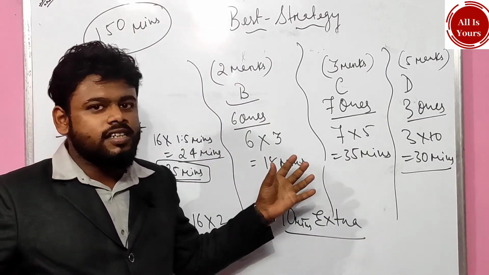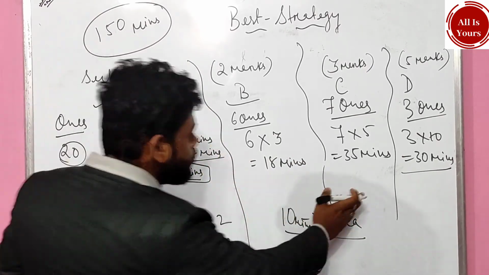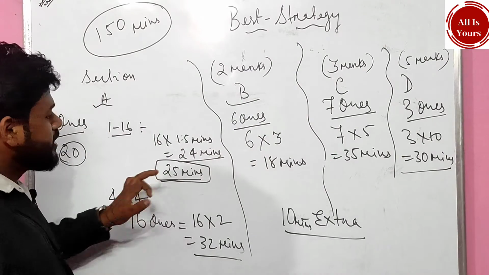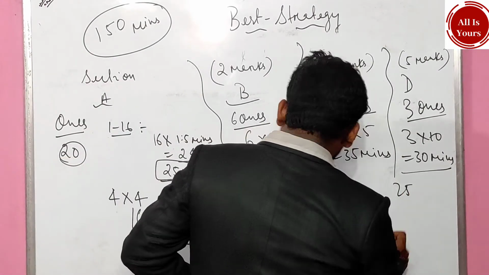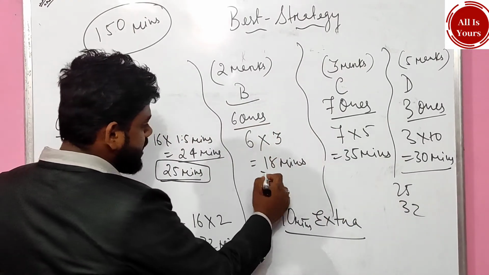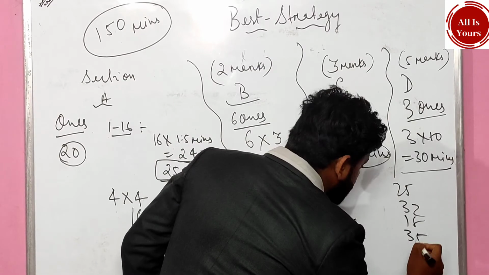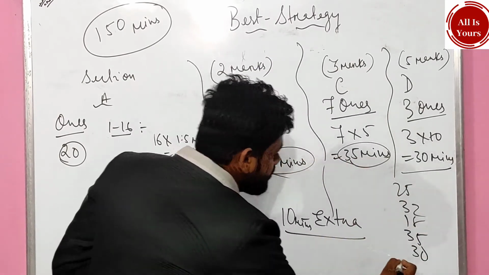And let us calculate the total. Let us take the first, that is 25 minutes. Again let us take here 32 minutes. Again from here, 18 minutes, and from here 35 minutes, and from here 30 minutes, and from here 10 minutes extra.